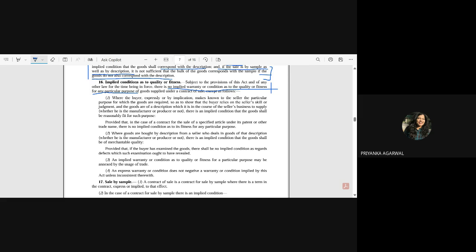As such there is no implied warranty or condition, but there can be an express one. If it is specifically mentioned in the terms of the contract, that is a different case. But what we are discussing is that it is the duty of the buyer to see the quality or fitness, whether it is going to meet his purpose. This is what the law is saying here.